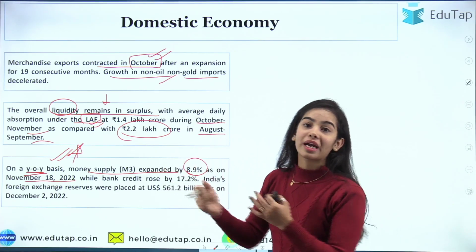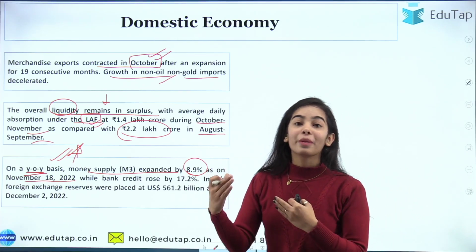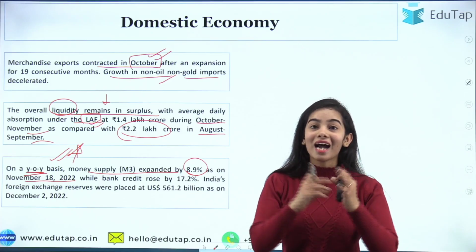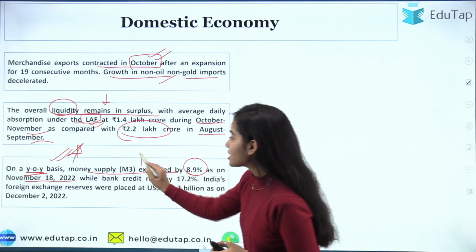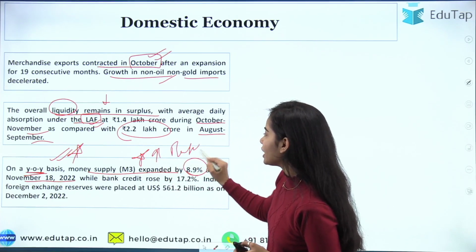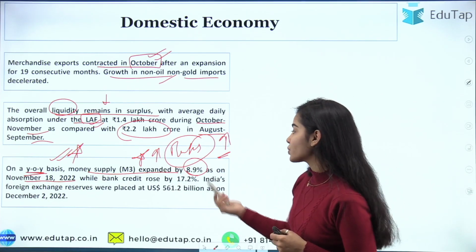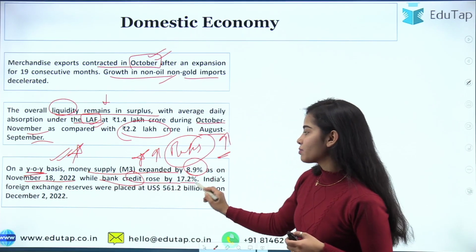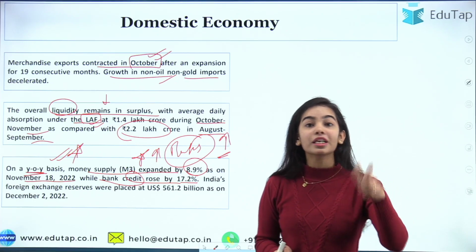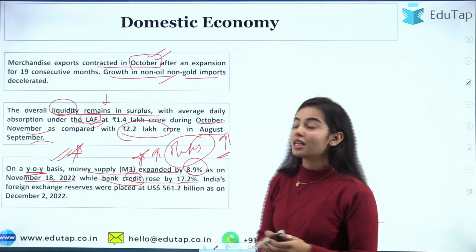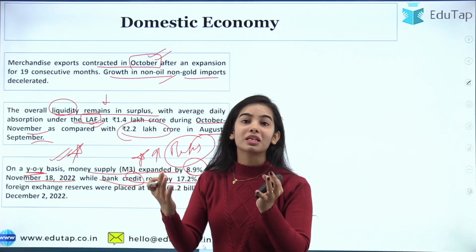On one side the RBI is trying to absorb as much as possible, but on the other side the money supply is increasing because the banks are doing credit creation and bank credit is increasing. So due to that the money supply will of course increase. The credit creation by the banks is high. Bank credit rose by 17.2%, and due to that money creation is happening and the money supply is increasing. On one side the banks are doing this, on the other side the RBI is trying to absorb as much money supply as it can.